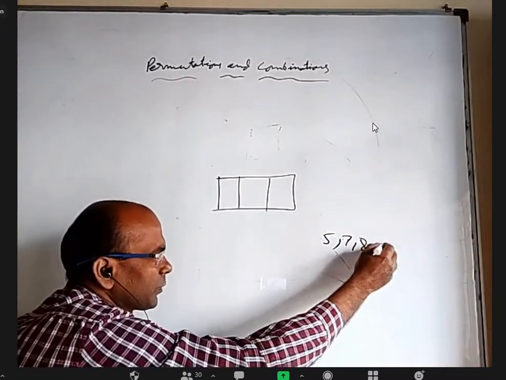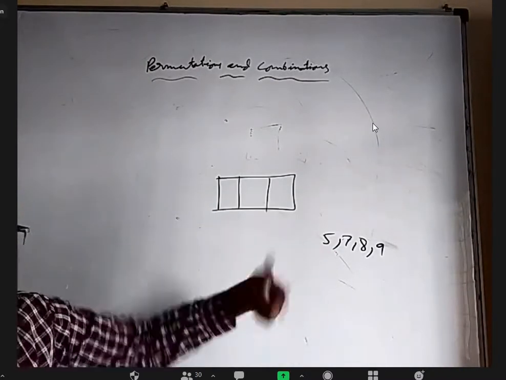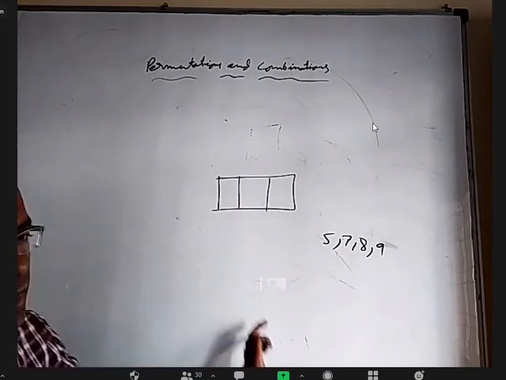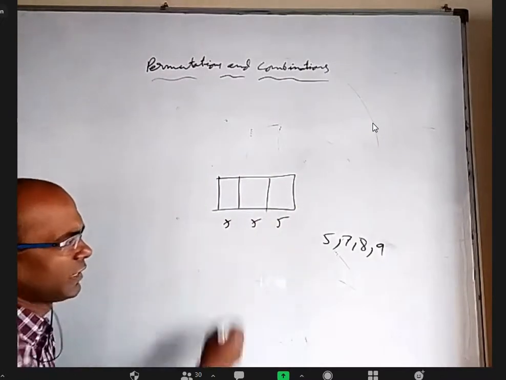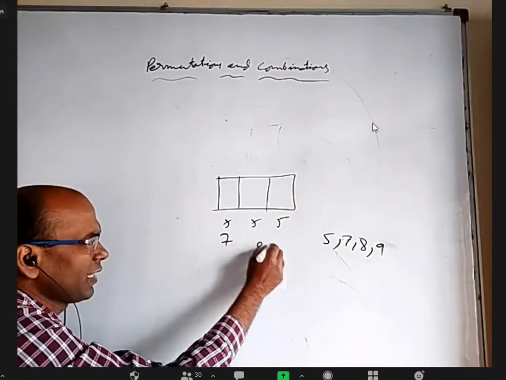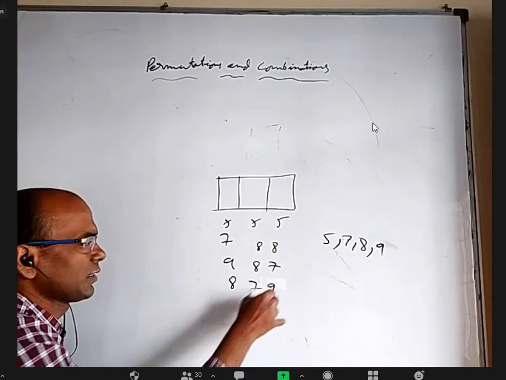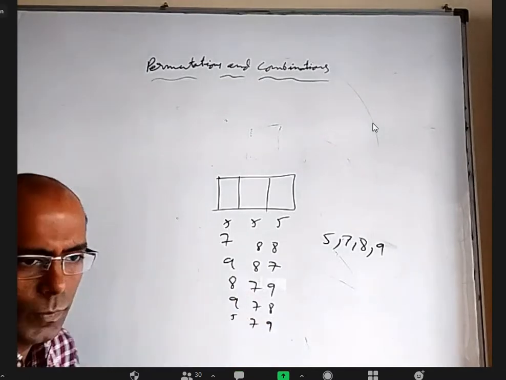You can use the same number many times also. You can take all 5s also, I don't mind. How many 3-digit numbers can be made? For example, 555 is a 3-digit number, 788 is a 3-digit number, 987, 879, 978, 579, like that.